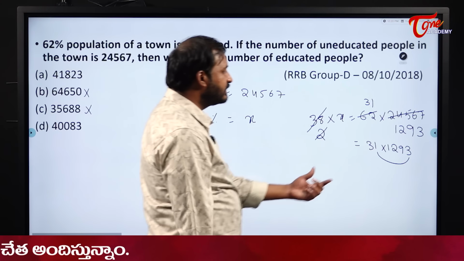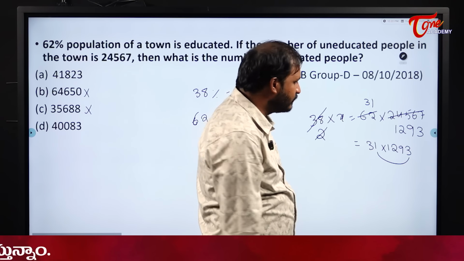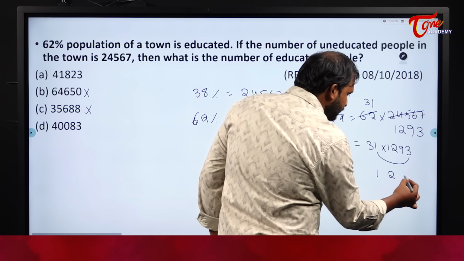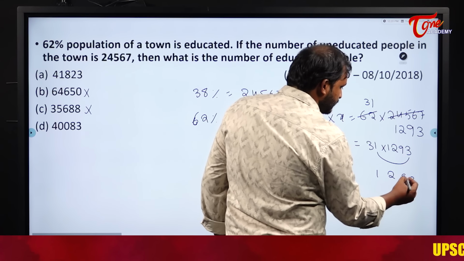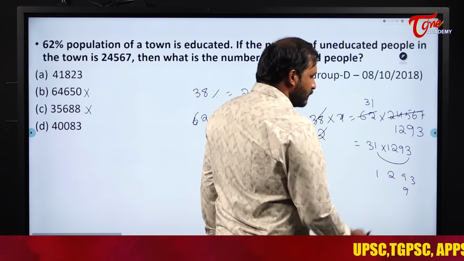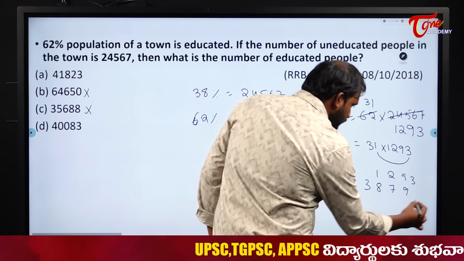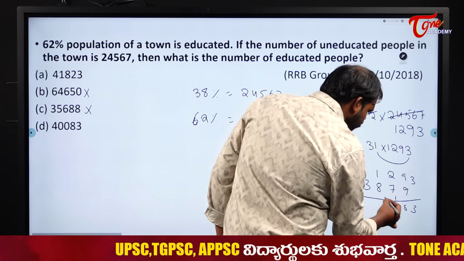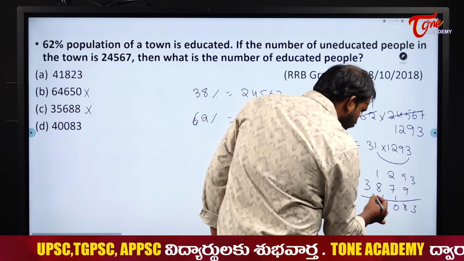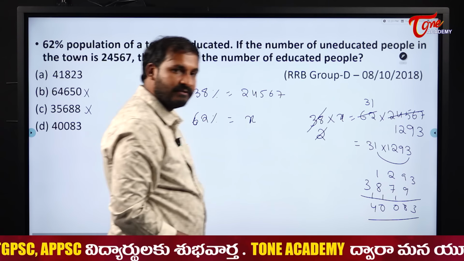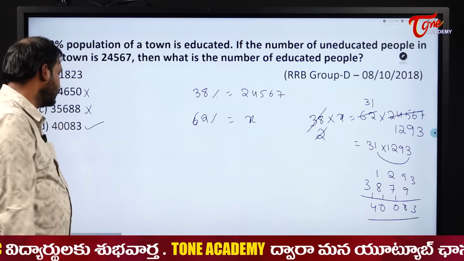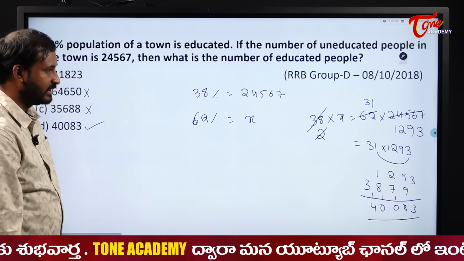So 1293 into 31, what does it become? 1293 plus 3 3s are 9, 27, 2, 8 and 3. So 40083 will be our answer here. 40083 will be our answer here.